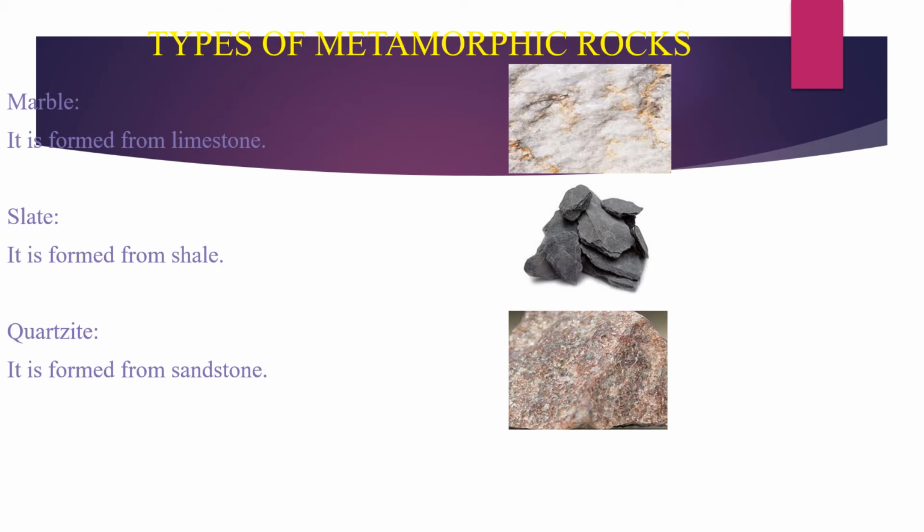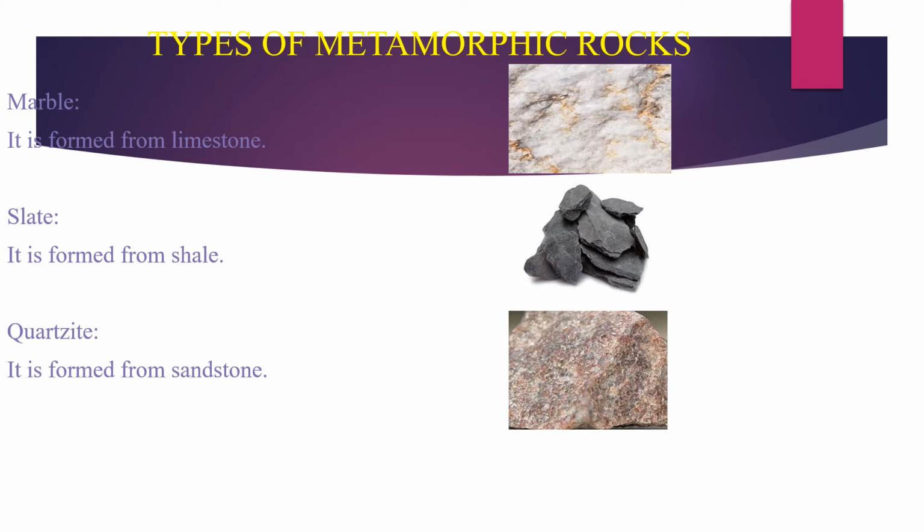Next one, slate. It is formed from the shale. Shale is a variety of sedimentary rock and slate is used to make roofs and blackboards. And next one, quartzite. The quartzite is formed from the sandstone and it is weather resistant. What is meant by weather resistant? It is not affected by the sunlight, wind and rain. And it is a very hard material, so it is used in the glass and ceramic industry.